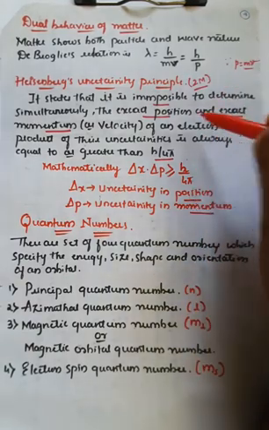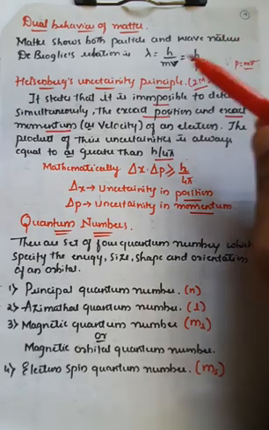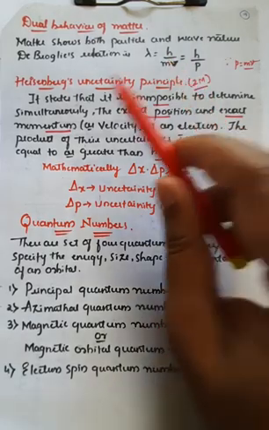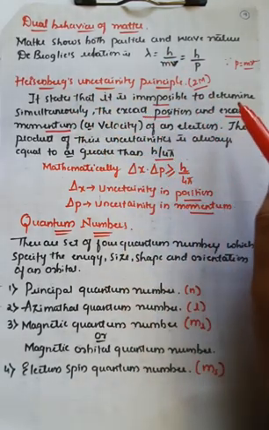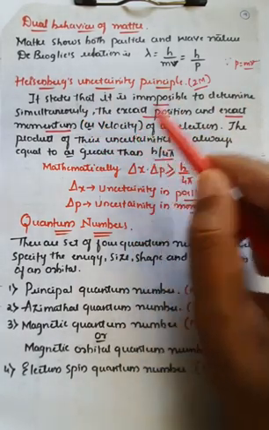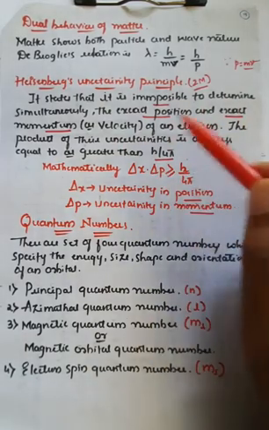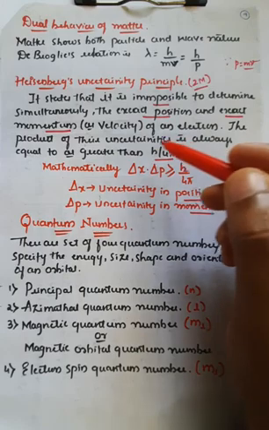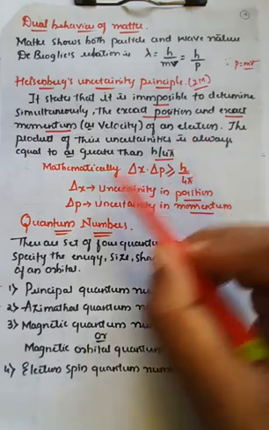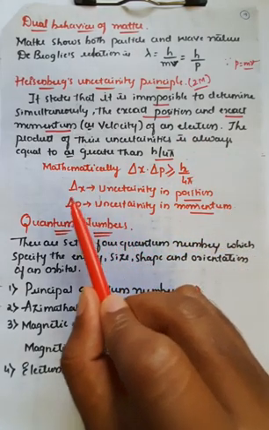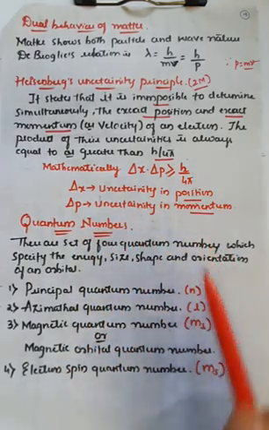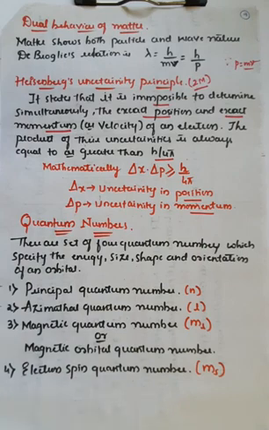This is the most repeated 2 marks question. Go through the whole question paper, you will observe this question: explain or define Heisenberg uncertainty principle. You must write that it states that it is impossible to determine simultaneously the exact position as well as the exact momentum, which is nothing but the velocity of an electron. The product of their uncertainty is always equal to or greater than h upon 4 pi. Therefore mathematically delta x into delta p is always greater than or equal to h upon 4 pi, where delta x is nothing but change in value, so uncertainty in the position, and delta p represents the uncertainty in the momentum. That is all about the Heisenberg uncertainty principle.